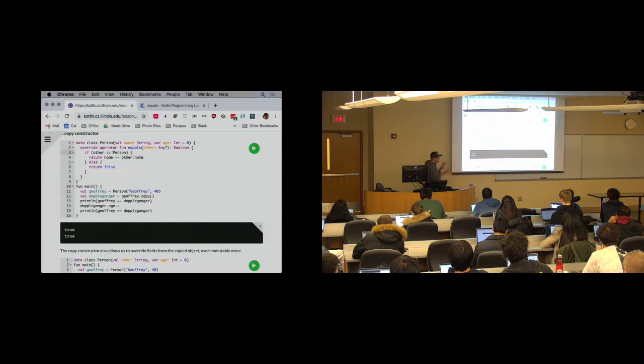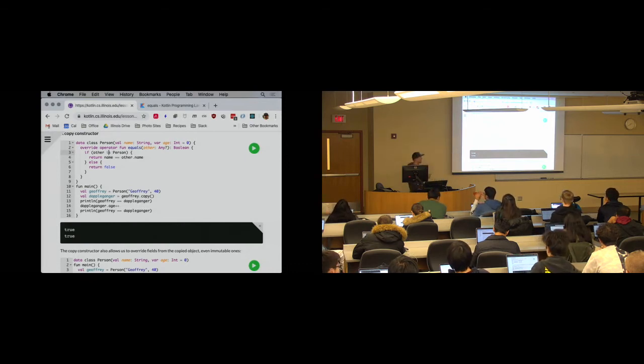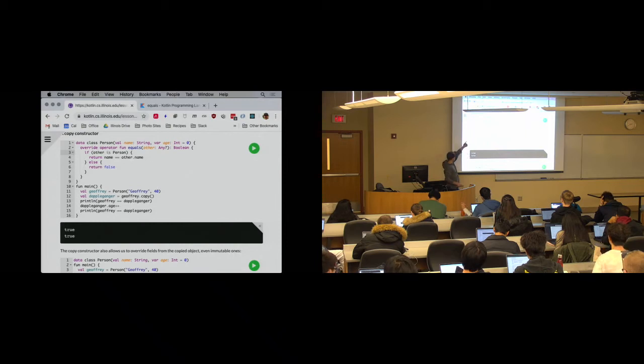In Java, I have a way to do this. I use the instanceof operator. But what do I have to do after instanceof in Java? I have to downcast it. Here I don't. Kotlin is clever enough that if other is person does two things for me. First of all, it checks the type of other. But when I get inside the if statement on line 4, other is now downcast for me. So this is really nice. I don't need another variable. I don't have to do a downcast, which always makes me feel queasy. It just works. This is pretty cool.